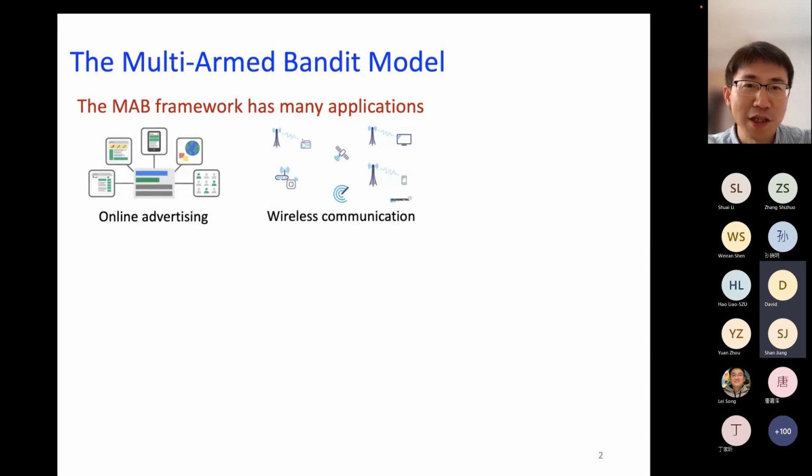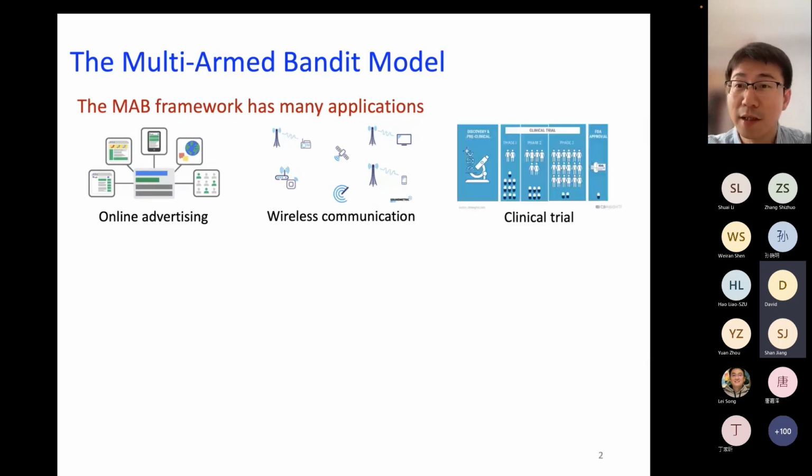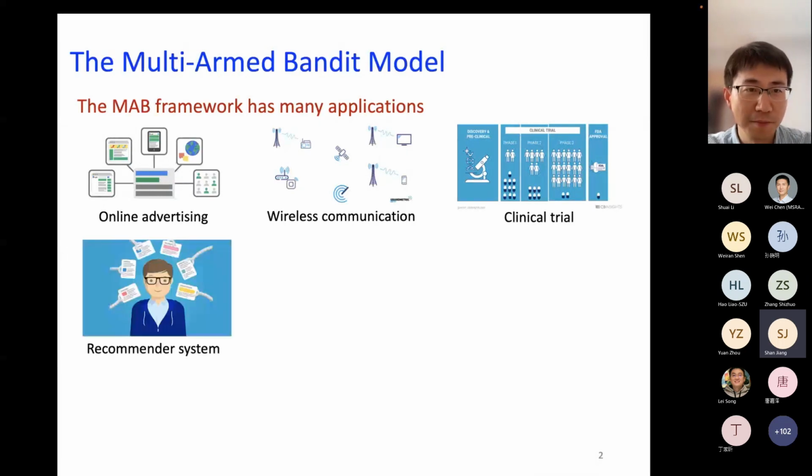In wireless communication, each of the channels has different qualities. So the base station may have to probe different channels to learn about their quality to decide which channels to use, so that they can maximize the volume of data being transmitted. In clinical trials, you want to figure out which drugs are more effective for which disease, but at the same time, you don't want to keep doing experiments. You want these trials to be effective, and you can cure patients better.